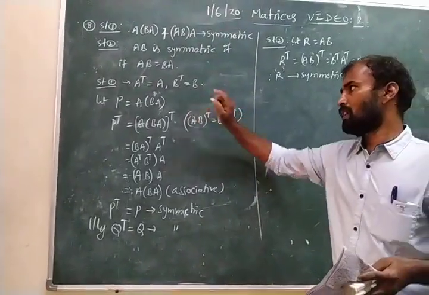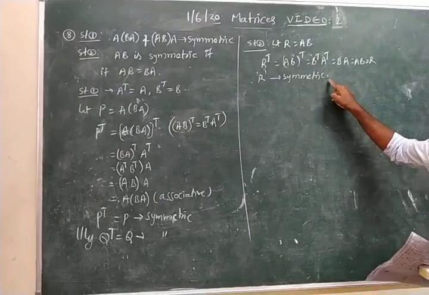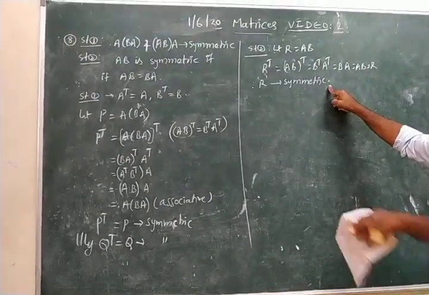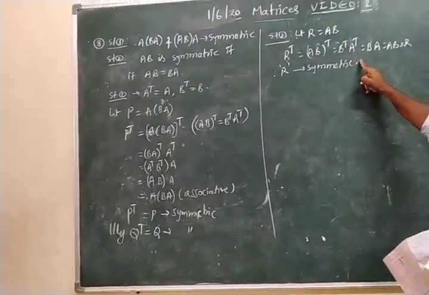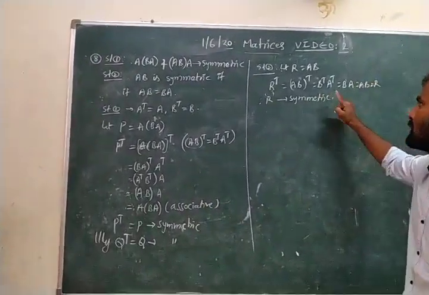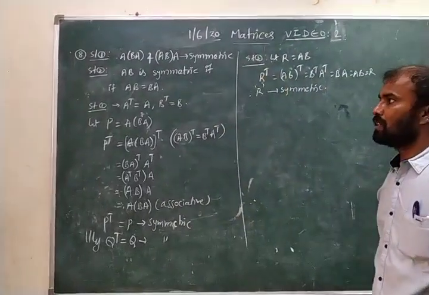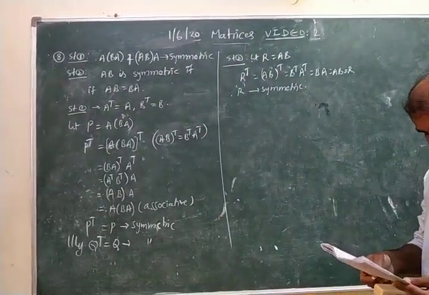So statement 1 is true, statement 2 is true, and statement 2 is not the correct explanation of statement 1. Statement 2 is not used in statement 1. So statement 2 is not the correct explanation of statement 1. So that becomes option 4.